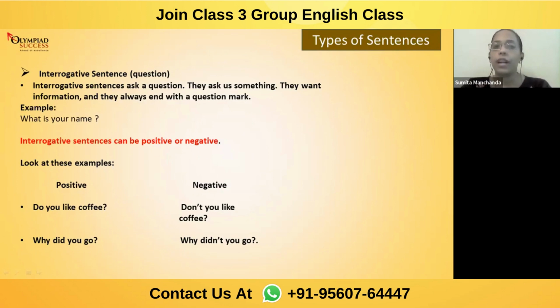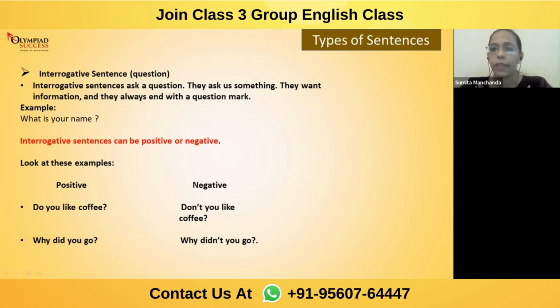Now, interrogative sentences are said to be questions which are being asked in a sentence. Like, for example, what is your name? Now, if I say, what is your name? Again, why am I asking this question? To get information, to know something about you. Many times it does happen. You're meeting your friends in school and maybe a new child has entered your class and you don't know her name. So ultimately you may go and ask, what is your name? So she may say, my name is so-so.